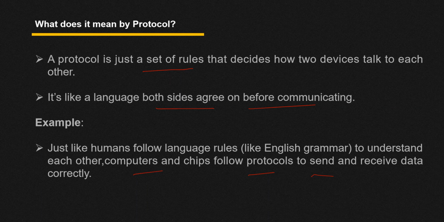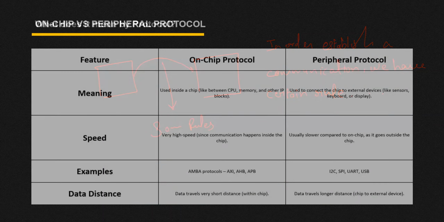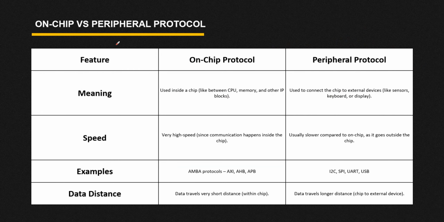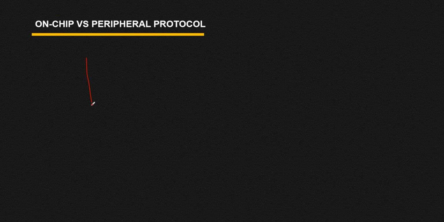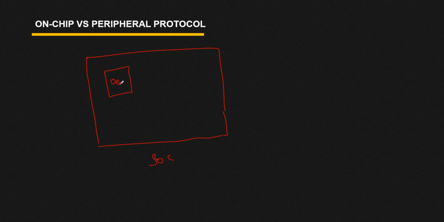Now we have two types of protocol. One is on-chip protocol and the other one is peripheral protocol. Let us first understand what is on-chip protocol. Suppose you have one SoC, and inside this SoC we have multiple IPs, or in simple terms, multiple devices inside this system on chip.